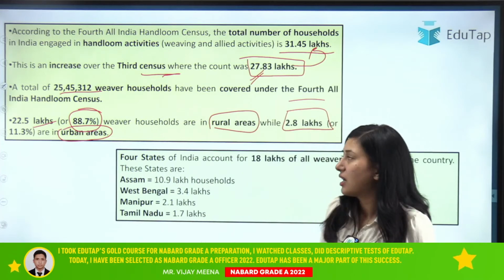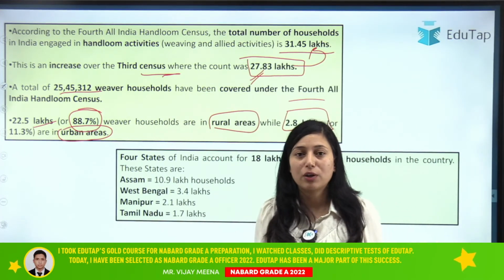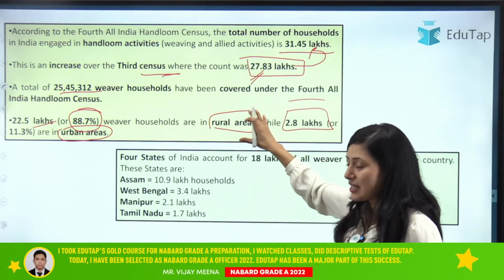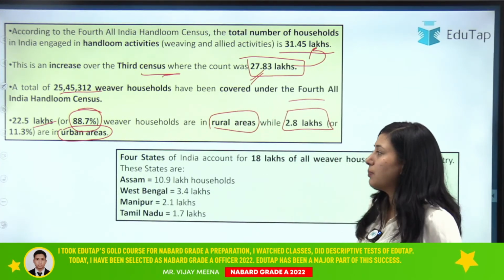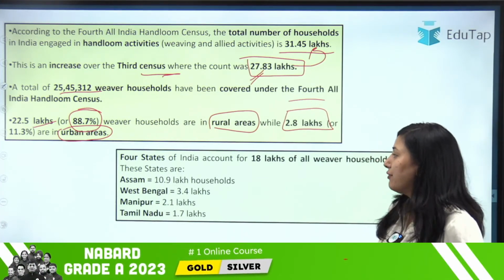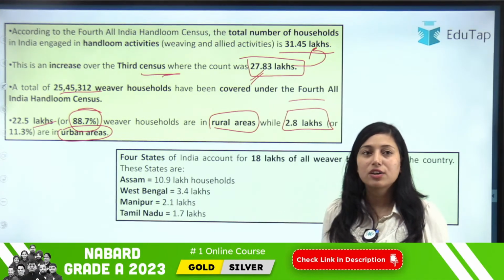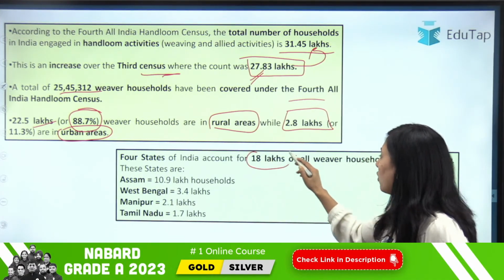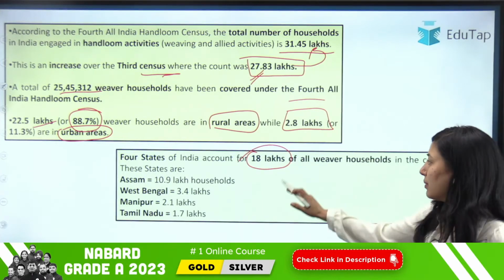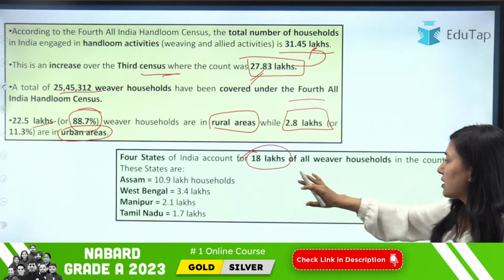Am I clear? Out of the total, you have to know what percentage or what number of households are present in rural areas, and what is the percentage or number present in urban areas. Clear? Now, there are 4 states which solely contribute around 80 lakh of all weavers. The maximum number of these households are present in these 4 states.